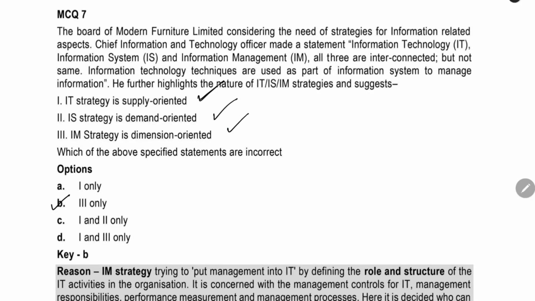Here, IT is supply because it is the capability of the computer technology. IF is the demand, what is required by the customer. Based on that, we will prepare the IF strategy. IM strategy is not dimension oriented, it is relationship oriented. So the third one is wrong. 3 only is the wrong thing here.